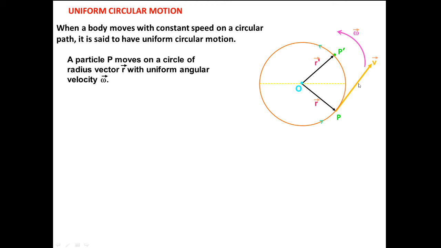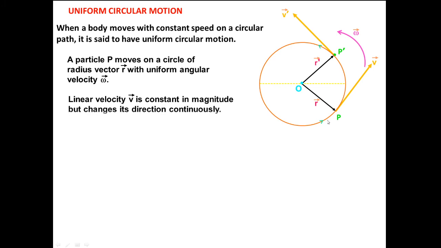The velocity at this point is called the tangential velocity. So here at P, linear velocity is along the tangent at P, and at P dash the direction of velocity is V dash, along the tangential direction.